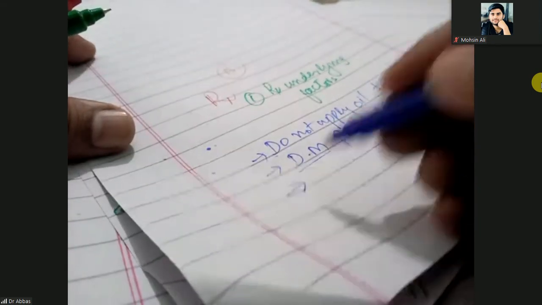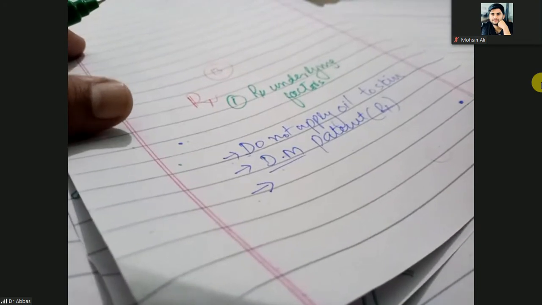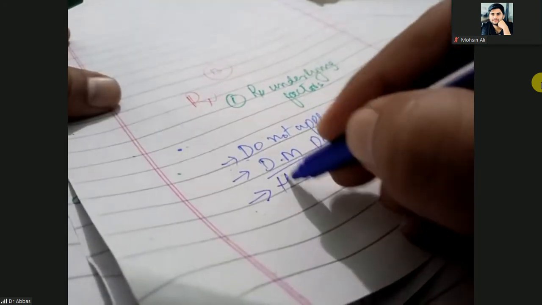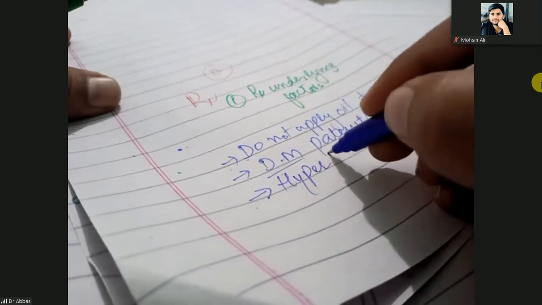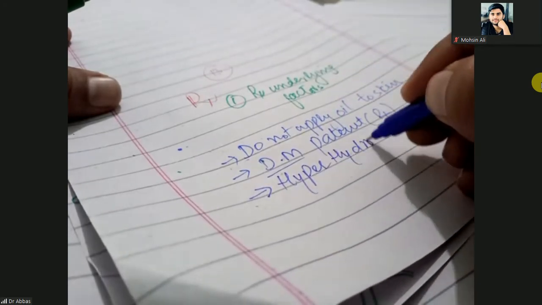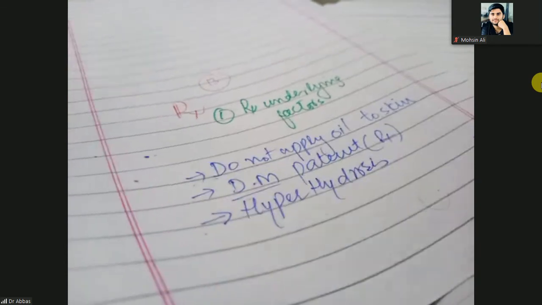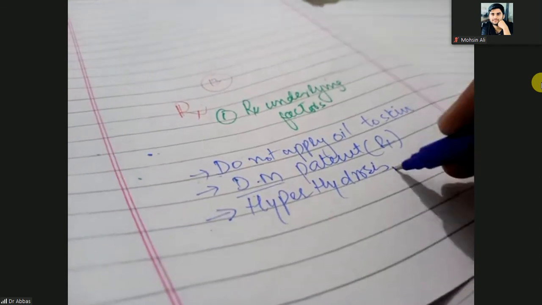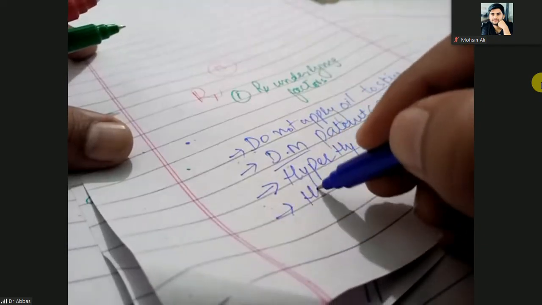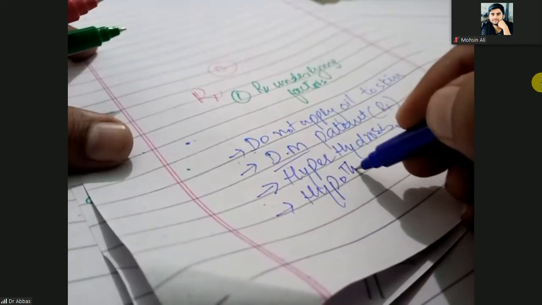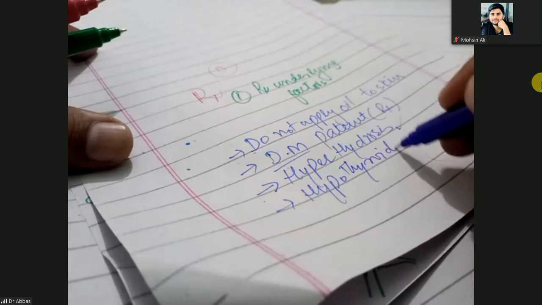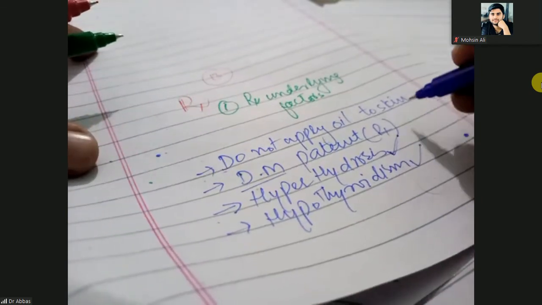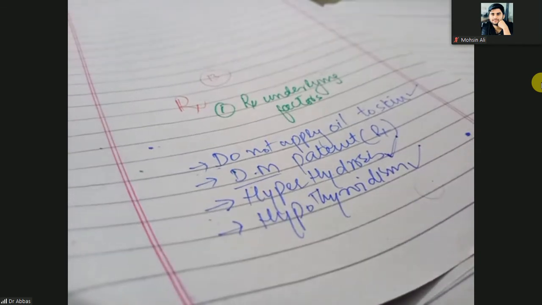And it is more common in hyperhidrosis. Hyperhidrosis means the person who has more sweating. Okay, treat the hyperhidrosis and also hypothyroidism. So treat the hypothyroidism, hypohidrosis. Don't apply the oil to the skin.